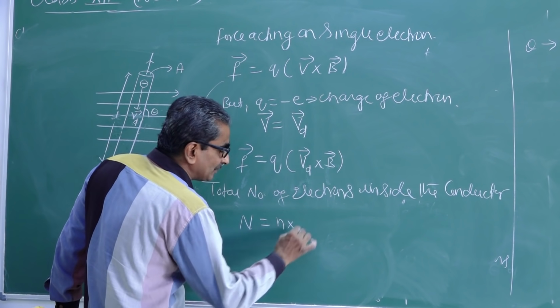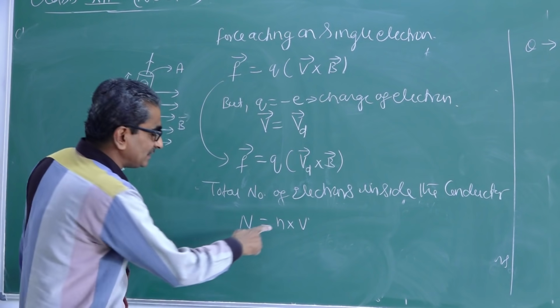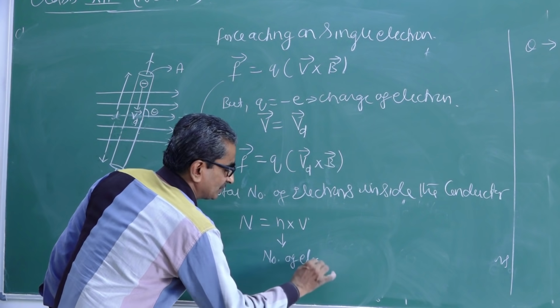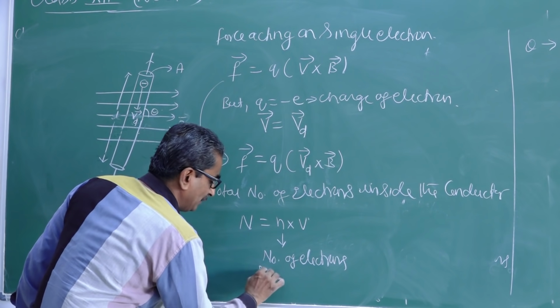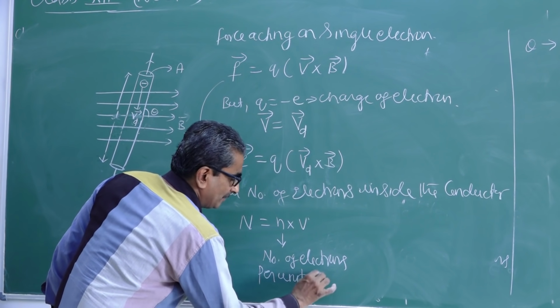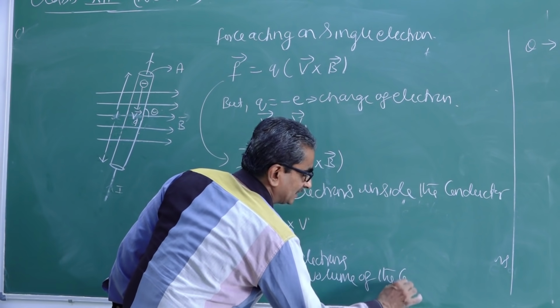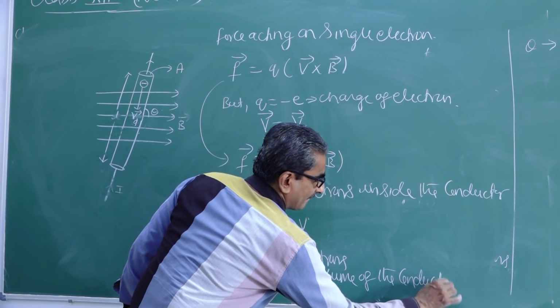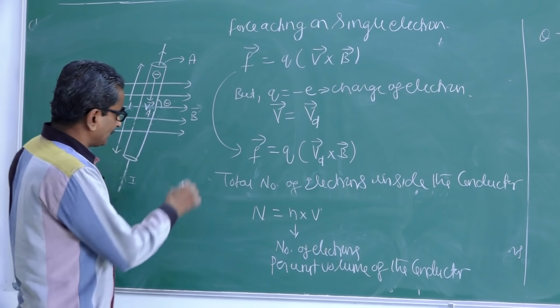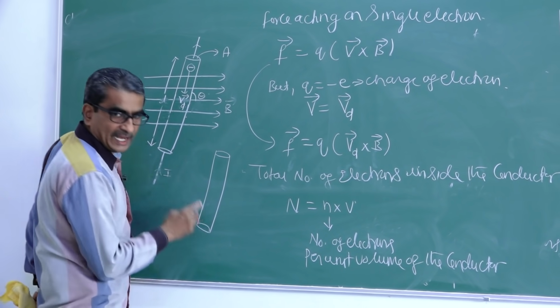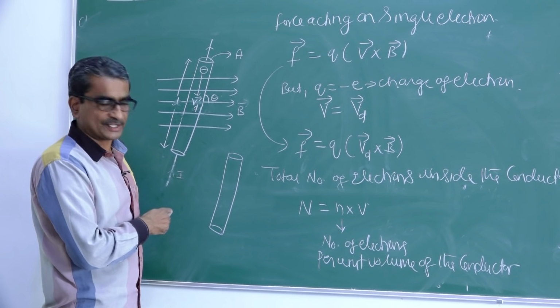Total number of electrons inside the conductor is represented by N, which is equal to n into V. What is this n? n is nothing but the number of electrons per unit volume of the conductor. Suppose this is the conductor I have considered in my explanation.